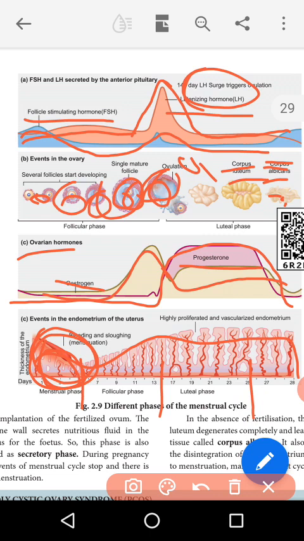From the follicular phase up to the luteal phase or ovulatory phase, the endometrium wall gradually regenerates. After that comes the implantation of the fertilized ovum. This is the diagram of the menstrual cycle. The four diagrams briefly explain the menstrual cycle.